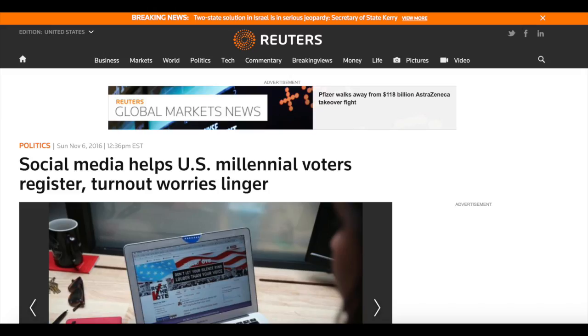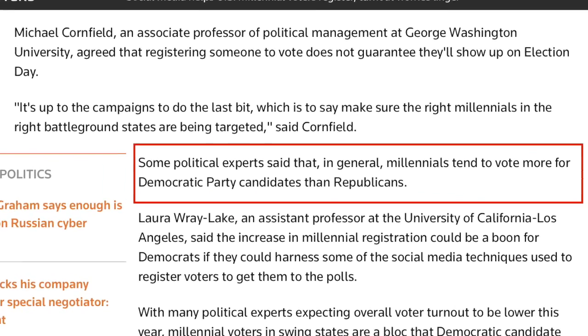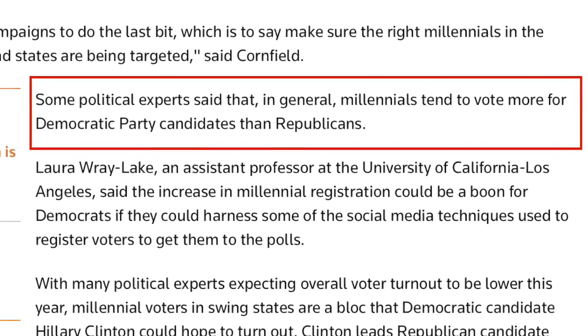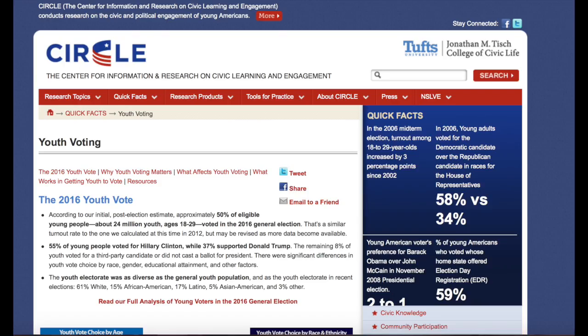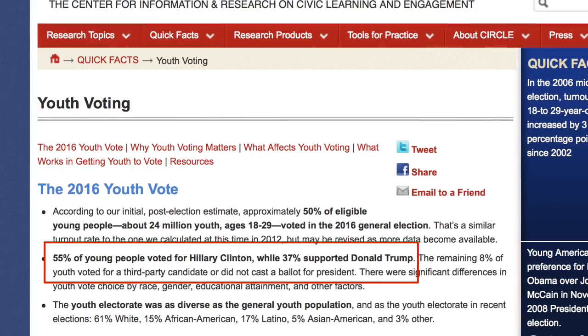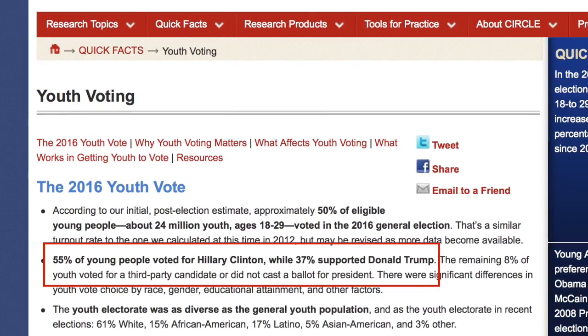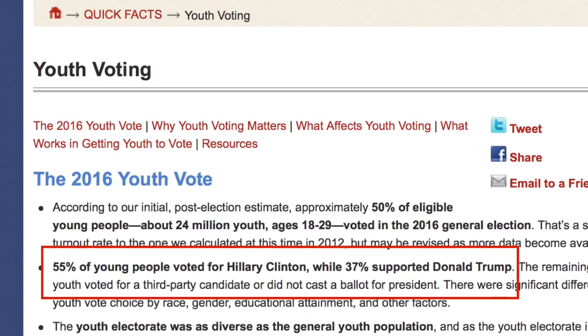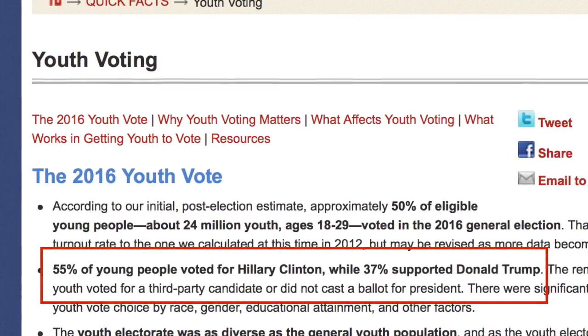And thirdly, looking into Reuters, which is a news agency, that stated, "In general, millennials tend to vote more for Democratic Party candidates than Republicans." We also found 2 academic articles, one from Tufts University, Civic Youth, which stated that 55% of young people voted for Hillary Clinton, while 37% supported Donald Trump.